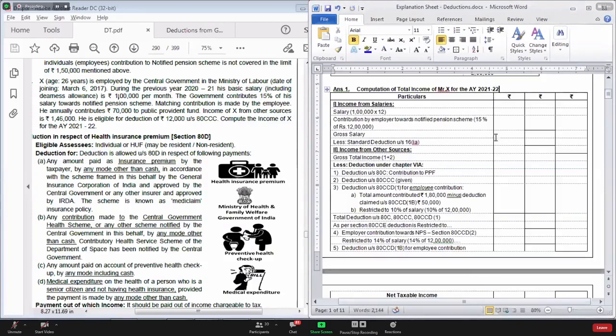What is the amount of deduction under section 80CCD subsection 1? Employees contributing matching amount, na? So how much amount might the employee have contributed to the pension scheme? 15,000 per month, multiplied by 12 months. That is 1,80,000. Correct? Yes or no?